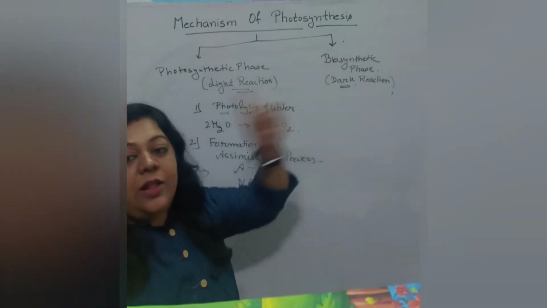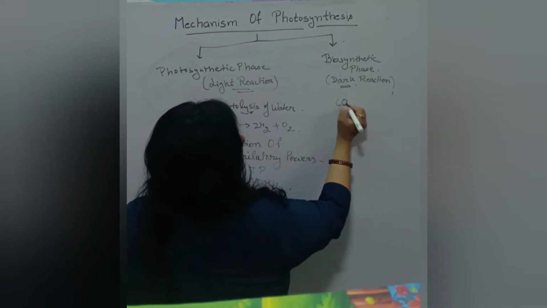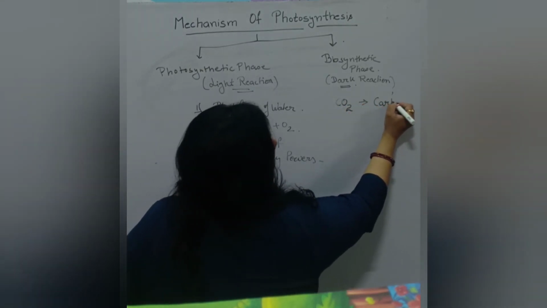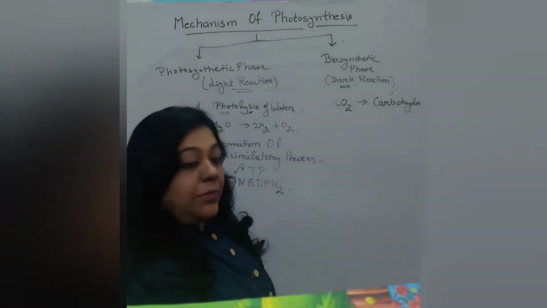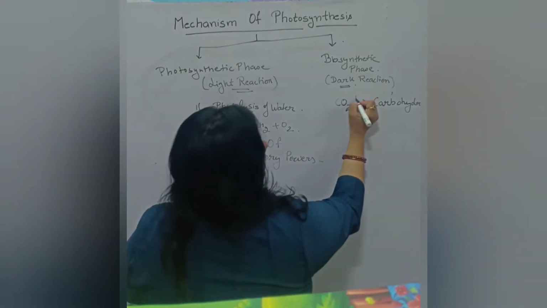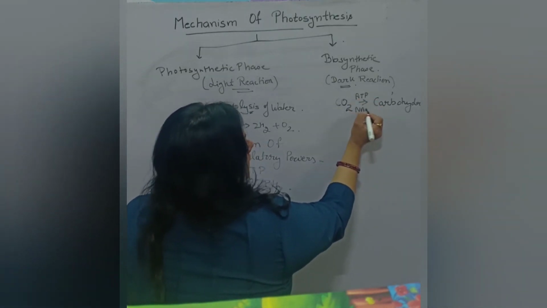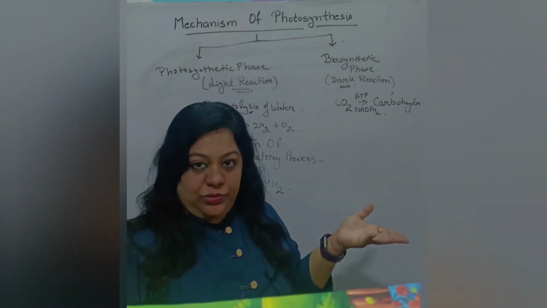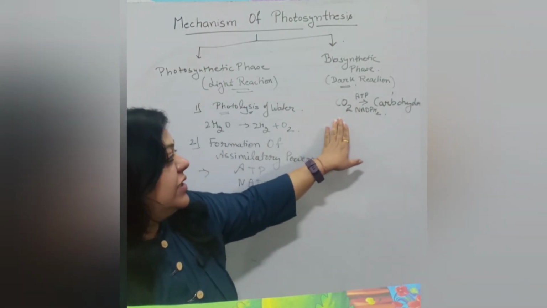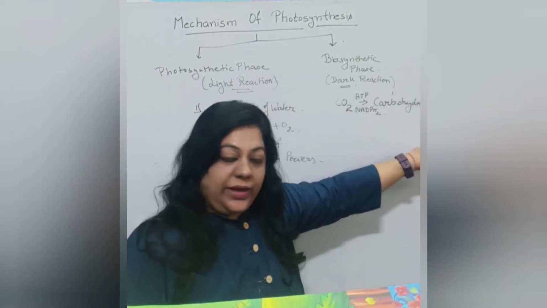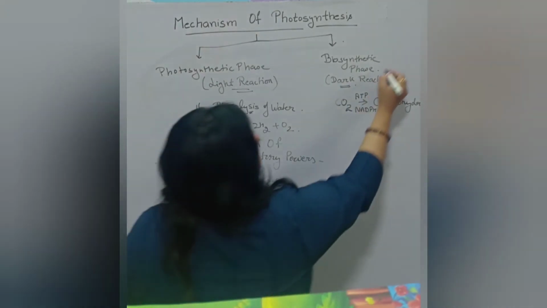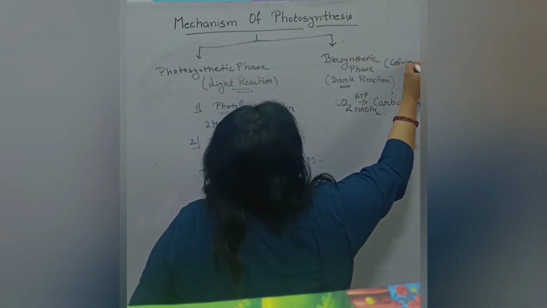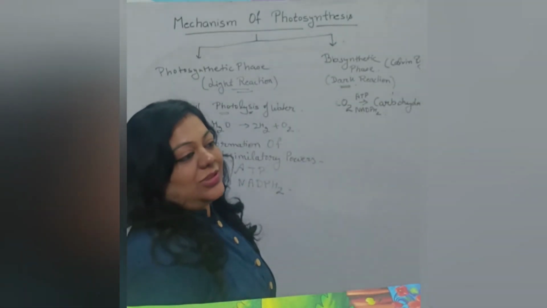Now the dark reaction converts carbon dioxide into carbohydrate by utilizing these assimilatory powers, ATP molecules and NADPH2. The dark reaction, which does not require light, helps in the reduction of carbon dioxide, and the formation of sugar, carbohydrate, takes place in this process. Basically, this involves the Calvin cycle, which we discuss in the higher classes. It is not in your syllabus.